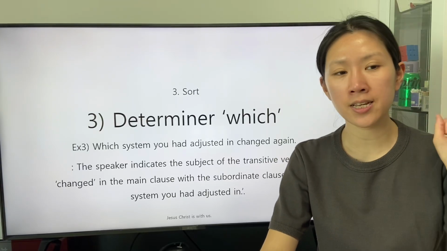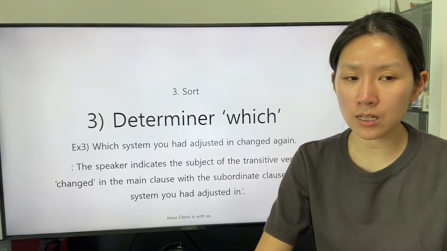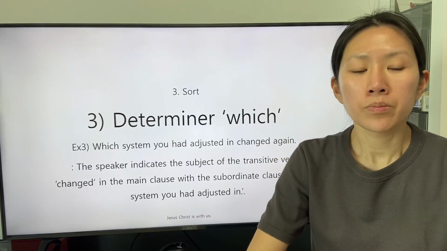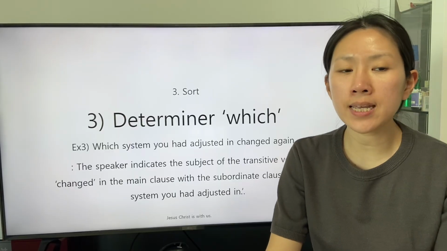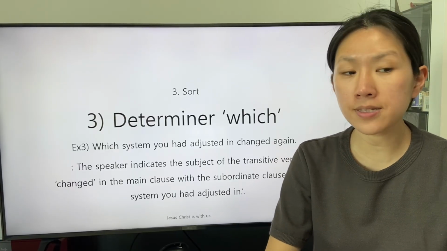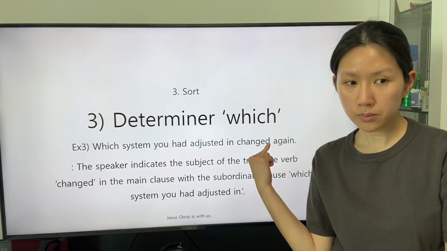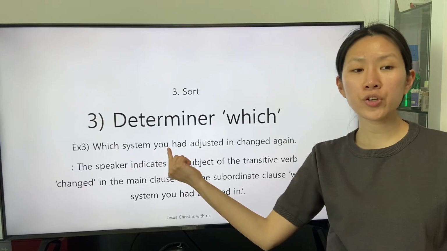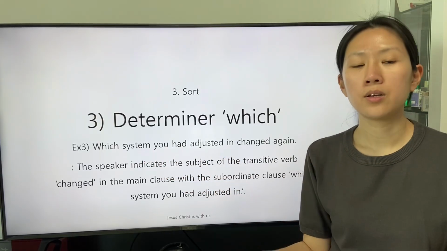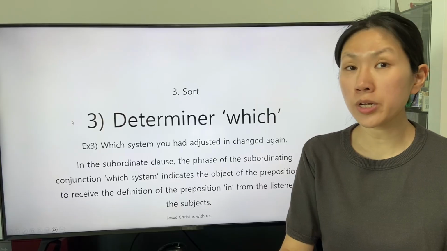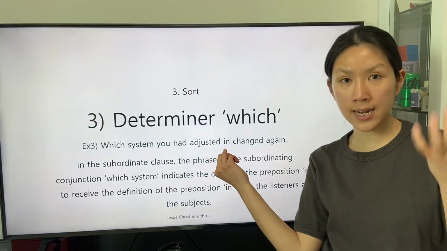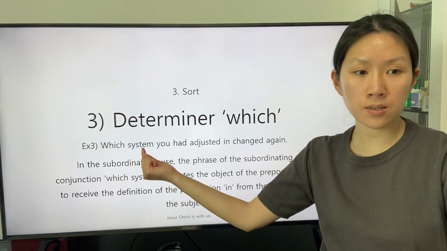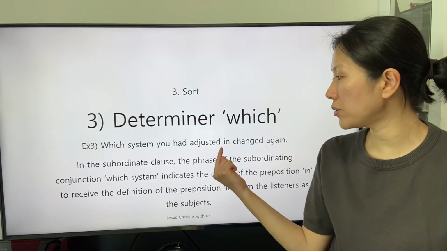The third sentence is this: which system you had adjusted and changed again. The speaker indicates the subject of the transitive verb changed in the main clause with the subordinate clause which system you had adjusted in. The phrase of the subordinating conjunction which system indicates the object of the preposition in.